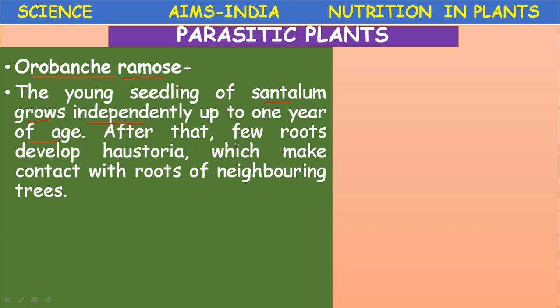After that, a few roots develop haustoria. Few root-like structures are developed. They are called haustoria, which make contact with the roots of neighboring trees. So Orobanche is a root parasite. It is a root parasite, meaning the parasite which depends on the roots of the host.